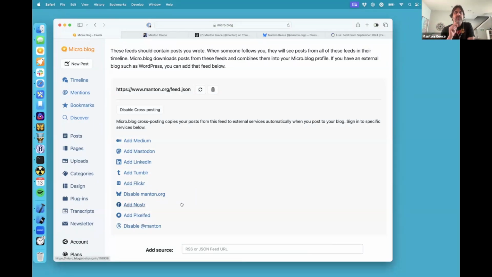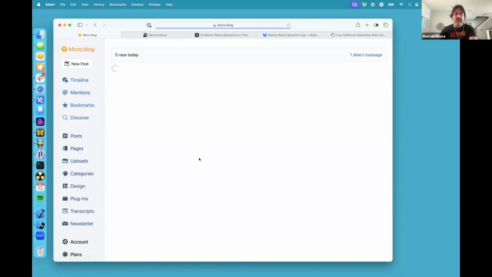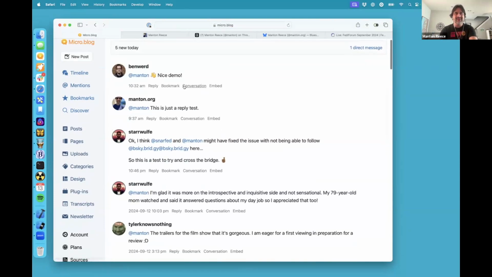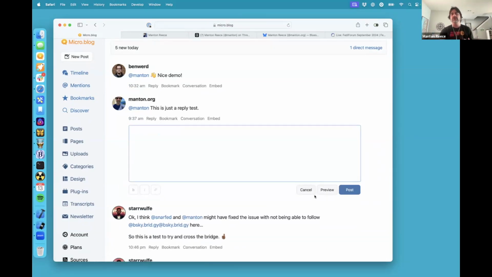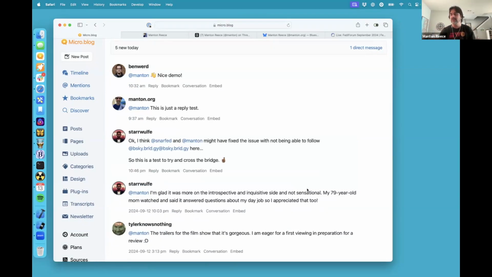And the thing I wanted to highlight is we're improving the integration between those. So like for Bluesky, for example, it'll also check for replies from Bluesky. So it sends it out to Bluesky, and then any replies to that post on Bluesky come back into the Micro.blog timeline, and then you can see them and you can reply directly in Micro.blog. So if I click on mentions, and like, let's say this was from Bluesky. Oh, actually, this was a test that I did from Bluesky earlier, and I could reply in here. I could say, thanks, or whatever. Hit post, and it would go back to Bluesky and chain things into the conversation.